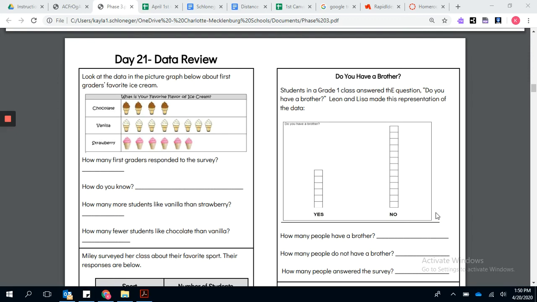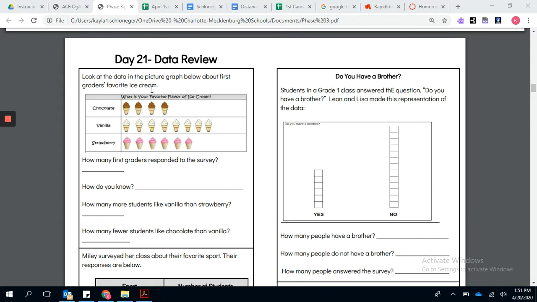This is Ms. Schoniger, and I'm going to be doing your math lesson today. We are going to be on page 5 of your packet for day 21. It's a data review. So right now, I just want you to open up to these pages. What I'm going to do in this first video is read through the questions for you. After I read a question, just pause the video and answer the question. And then in my next video, I'll go through it and show you the correct answers and why they're the correct answers so you can check your work.